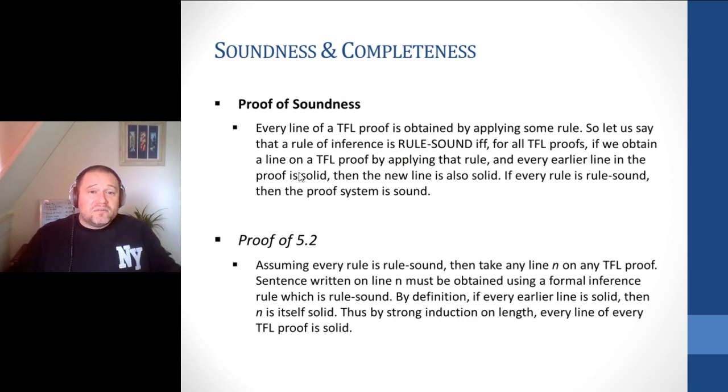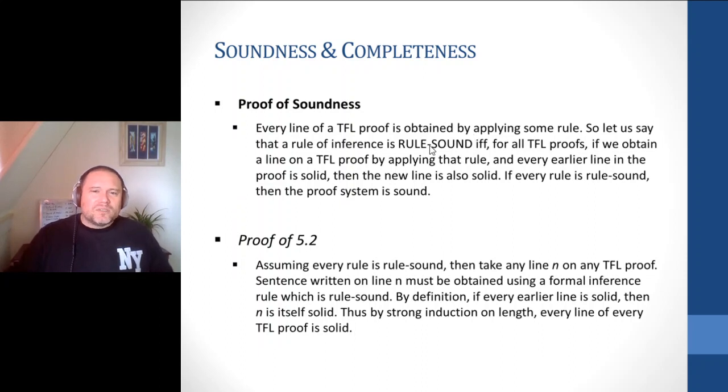The proof here is fairly straightforward, and it's going to hinge on using lemma 5.2. So here's the proof in a sketch. Every line of a TFL proof is obtained by applying some rule. Either it's an assumption or it's applied by a rule. So let's say that a rule of inference is rule sound if and only if, for all TFL proofs, if we obtain a line of a TFL proof by applying that rule, and every earlier line in the proof is solid, then the new line's solid too. If every rule is rule sound, then the proof system is going to be sound.